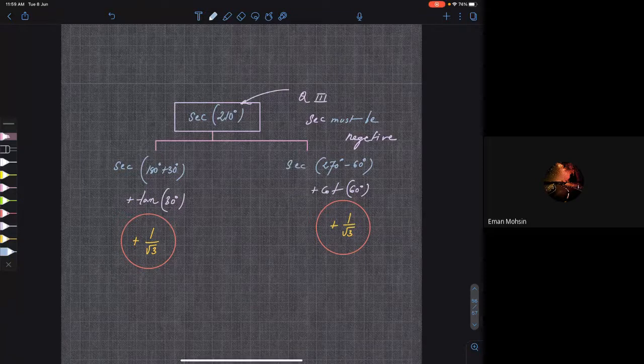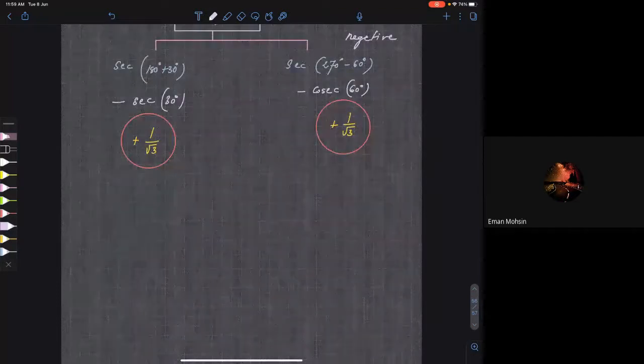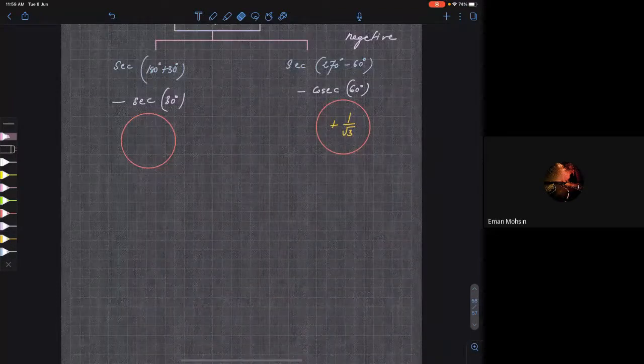Now tell me, what is secant 180 plus 30? Secant will remain secant only. But is secant positive or negative? It is negative, right? So I am writing minus of secant. And here I'll write minus of cosecant. So tell me, what is secant 30?